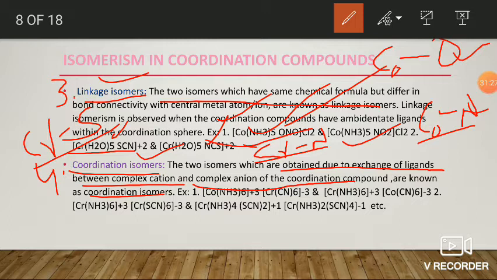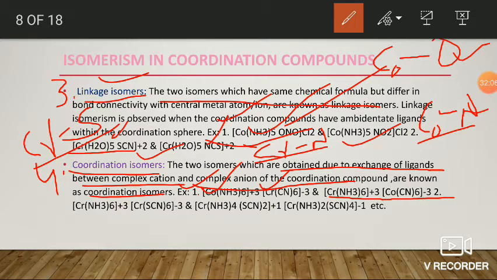In the case of this complex compound, the complex cations as well as complex anions may have different metal ions or different central ions, or they may have the same type of central metal ion. In the first example, the complex cation contains a cobalt central atom, and the complex anion contains chromium. That is, the complex cation is hexaamminecobalt(III) ion, and the anion is hexacyanochromate. Its isomer is this one.